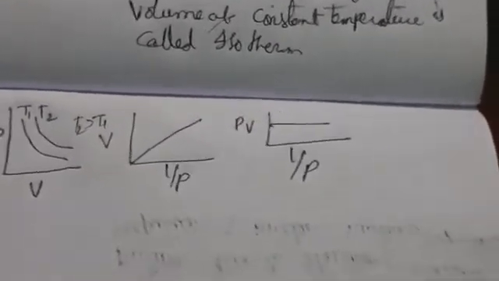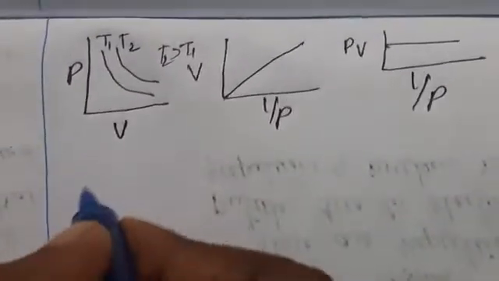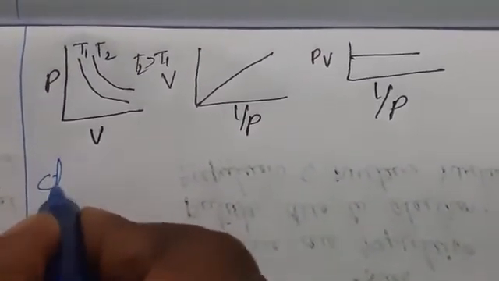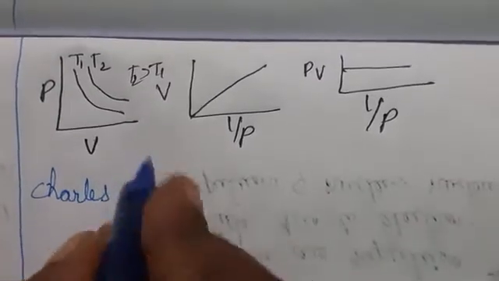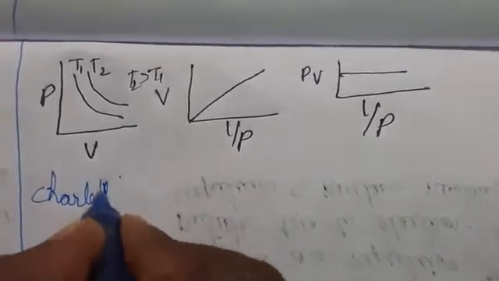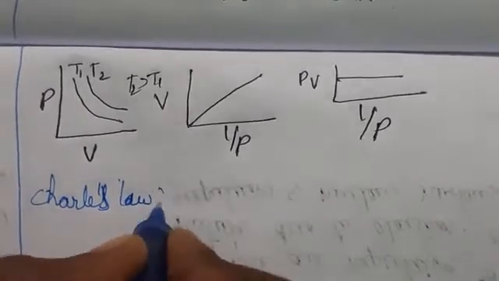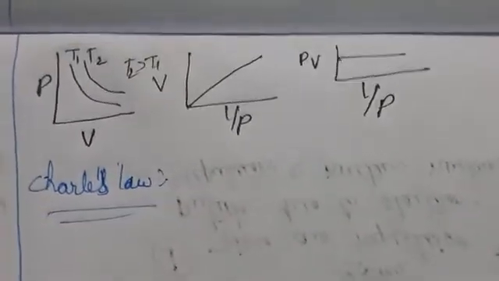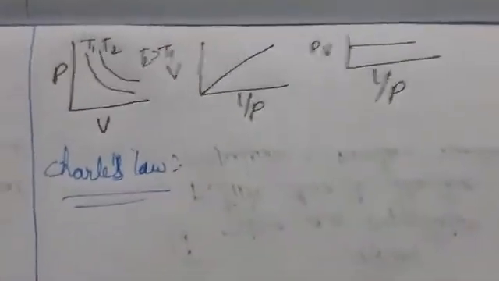Next, let us discuss Charles law. Charles law is the temperature-volume relationship. For a given mass of the gas at constant pressure, the volume of gas is directly proportional to absolute temperature. We call it Charles law. Here pressure is constant. One is inversely proportional, this one is directly proportional.